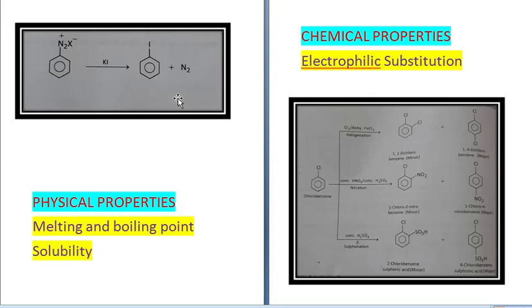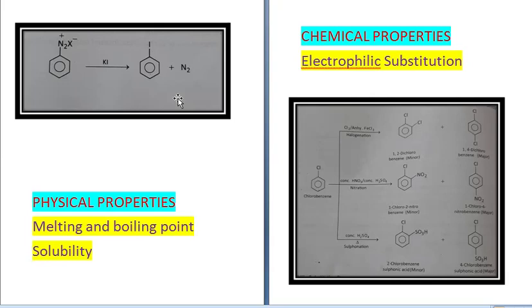Next we come to chemical properties. The first property is electrophilic substitution. In such reactions, the hydrogen atom of benzene ring is replaced by other groups or atoms. Now, halogen atom is ortho or para directing due to resonance, but due to the minus I effect of halogen atom, haloarenes undergo electrophilic substitution reactions slowly as compared to benzene. Now, some reactions are given over here.